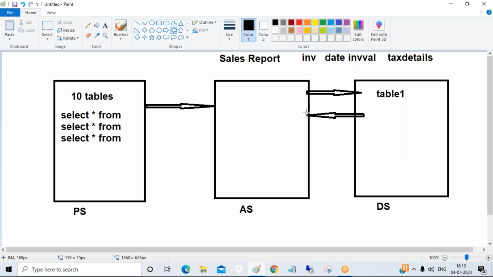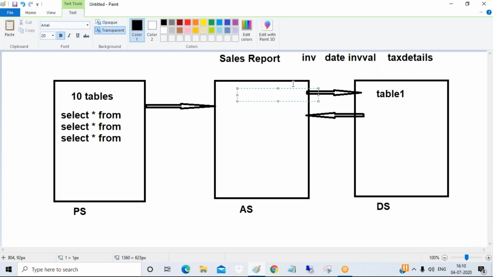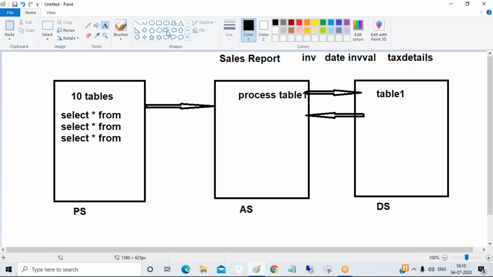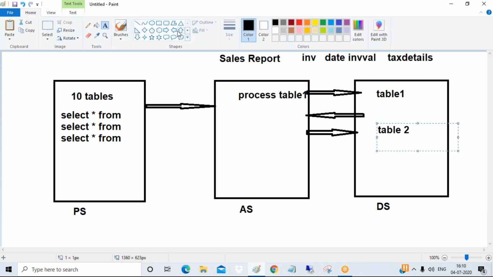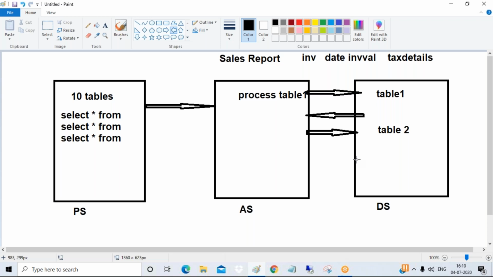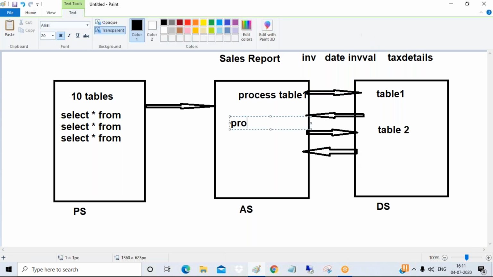Then you process the table 1 data again in the application server. In the same way, you make a request for the second table, the second table provides the response, and again you process the table 2 data in the application server.